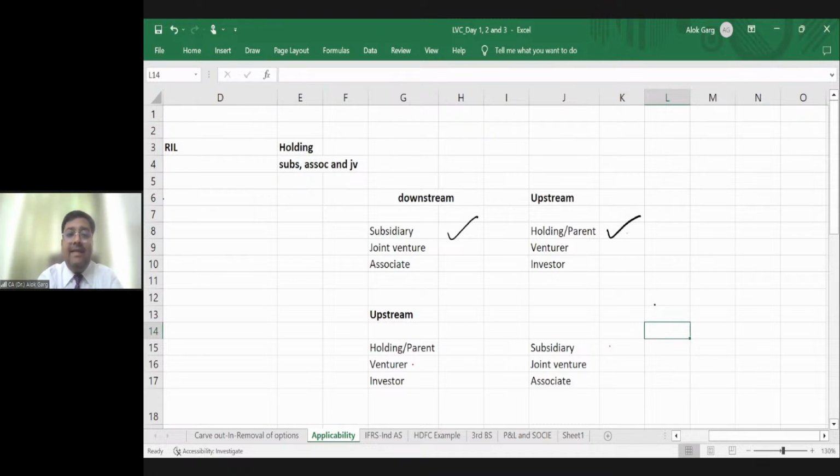If Ind AS is applicable to a company, let's say A Limited, which is a JV, whether it is applicable to its venturer, who will be on the upside. Whether it will be applicable to the venturer. You understand? If someone says I am a son, who is the other party? The other party is the father. If someone says I am a nephew, who is the other party? The other party is the uncle, right? Is that clear?